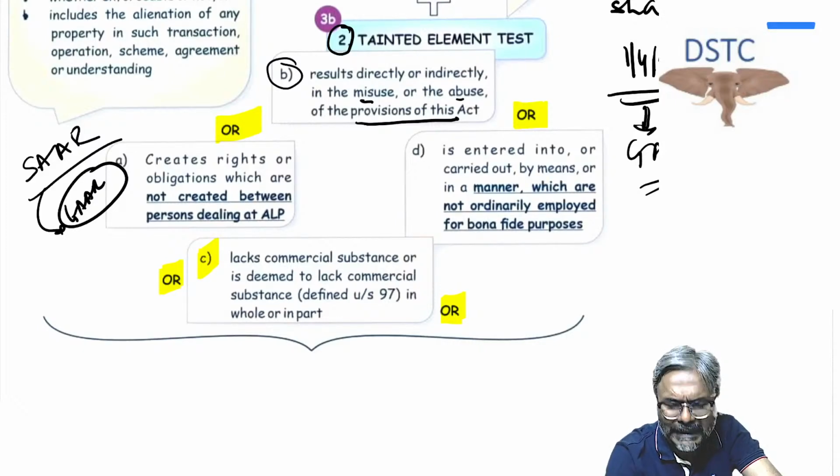Some examples, students, we will see in the Q&A segment, and I will tell you how this B has to be applied in that question. Through the questions of the examinations itself, we will quickly run through the same. Results directly or indirectly in the misuse or the abuse of the provision of the Act. That is point number B.